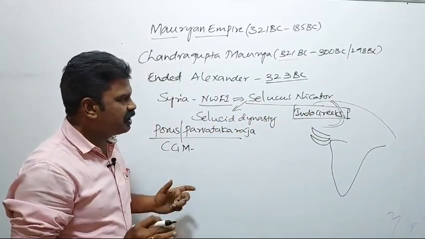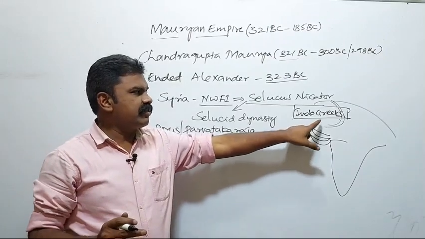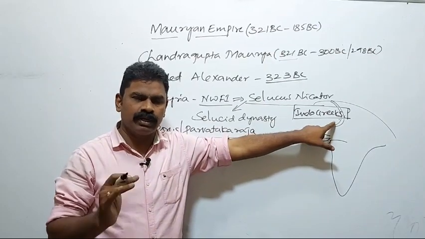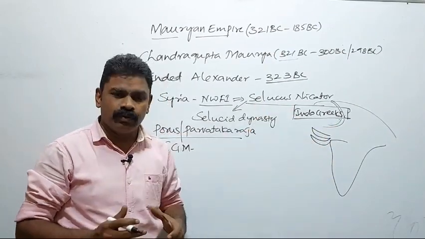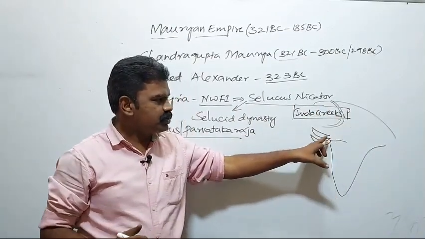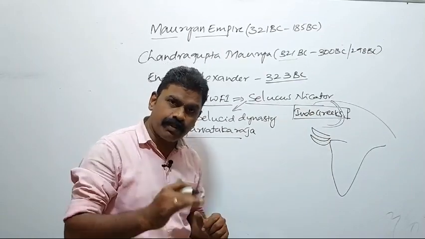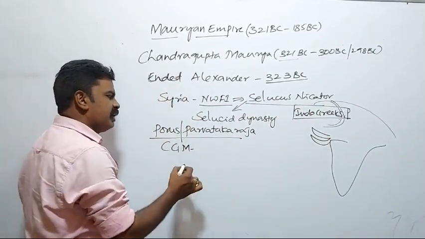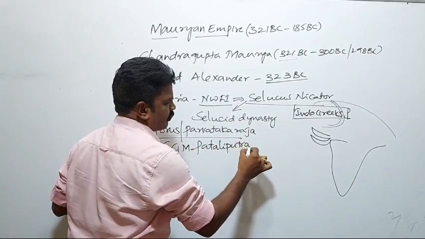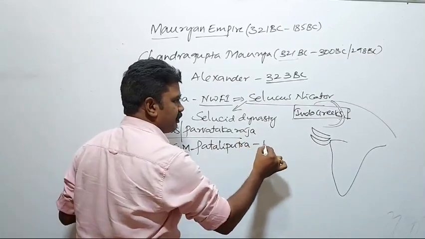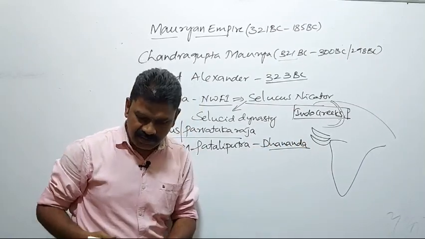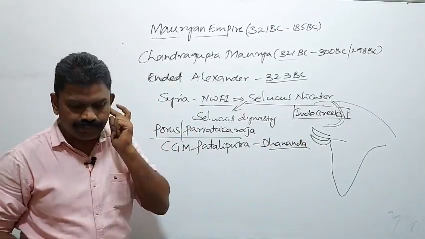This gave great strength to Chandragupta Maurya, and almost all the northern kingdoms supported him. With their support, he went to Pataliputra and waged war against Dhanananda. Finally, Dhanananda was defeated by Chandragupta Maurya.